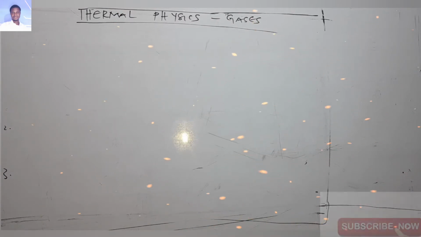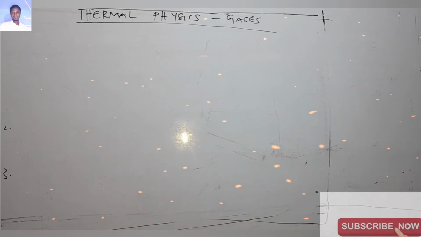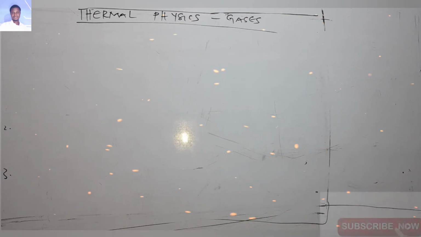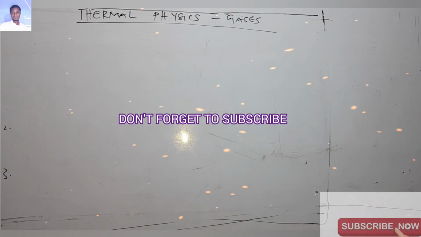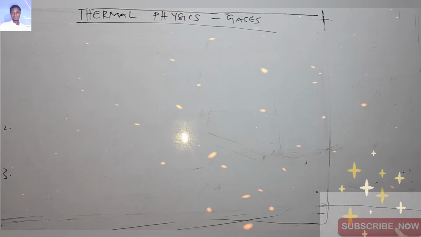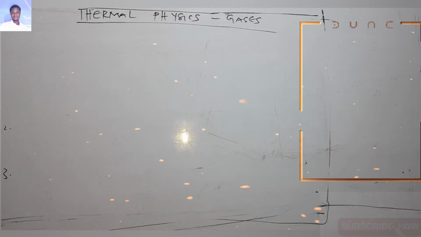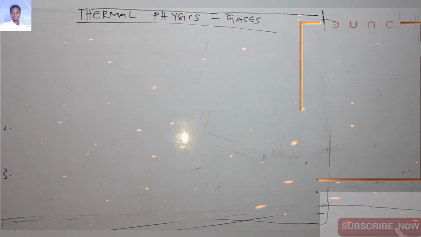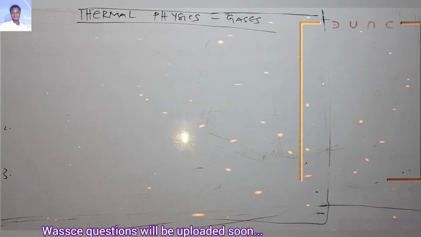So in this particular discussion, we'll be considering thermal physics. In the last video, we looked at Boyle's law. Today we'll look at the various laws and see how to wrap up thermal physics and the gases, and then we move on to other topics in the same concept, thermal physics, where you have to find the heat capacity and the rest, and we'll see how to do that as well.